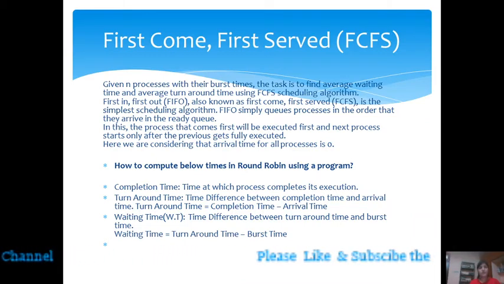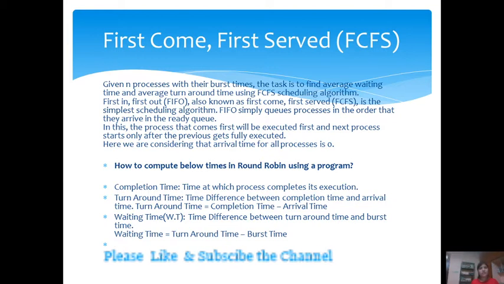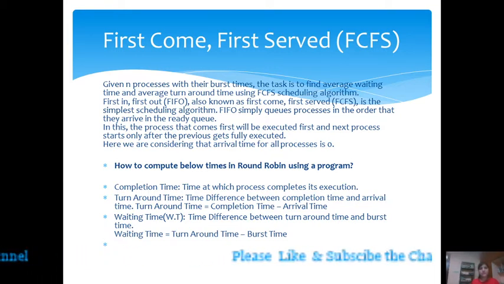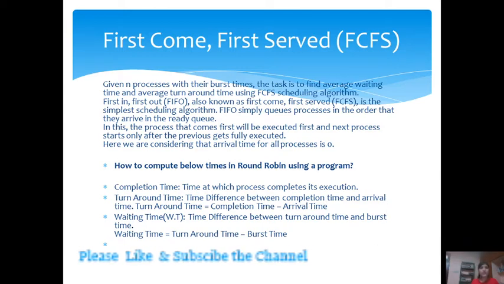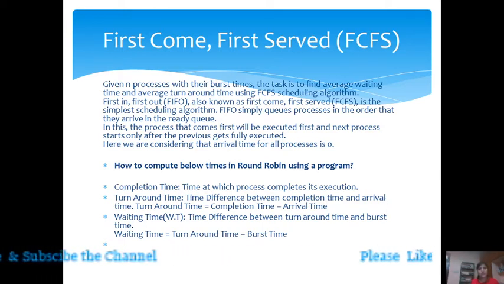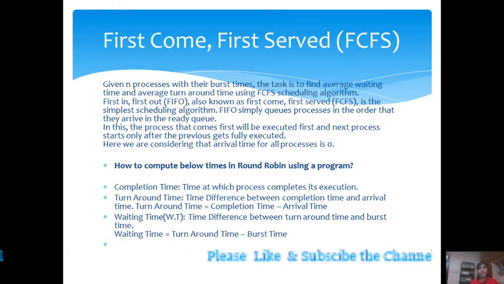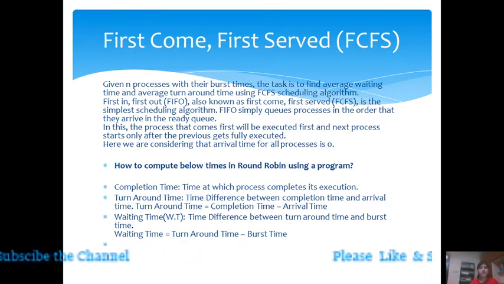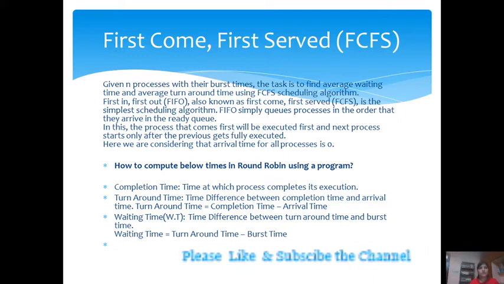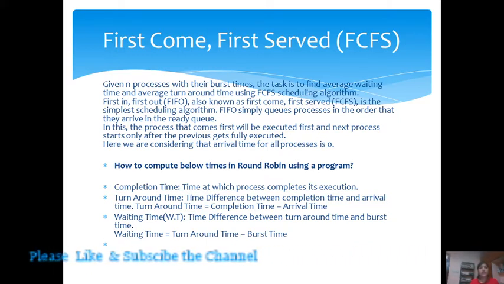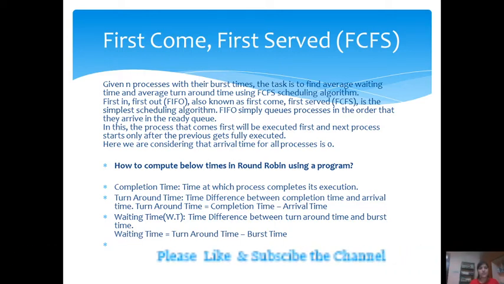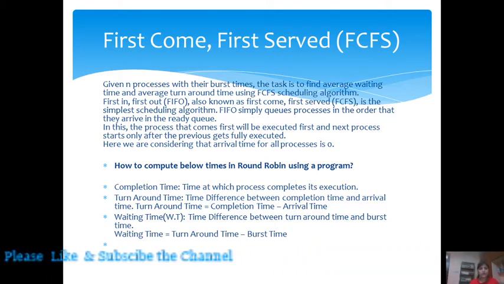So here, a number of processes are given with their burst time. The task is to find average waiting time and average turnaround time using first come first serve scheduling algorithms. It is also called first in first out. It is the simplest scheduling algorithm. FIFO simply queues processes in the order that they arrive in